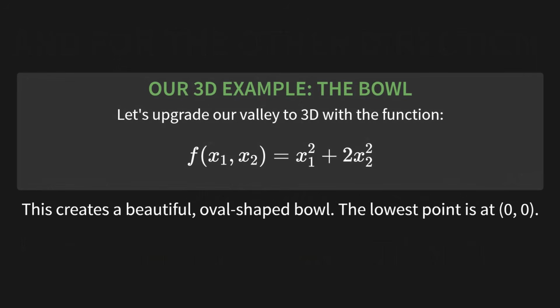Let's upgrade our valley to a 3D example with this function. Check it out. F of x1, x2 equals x1 squared plus 2 times x2 squared. This creates a beautiful oval-shaped bowl. The lowest point, as you can probably guess, is right at the origin, at 0, 0.